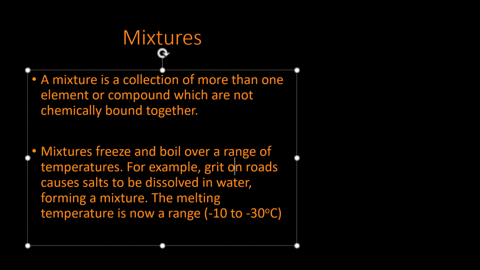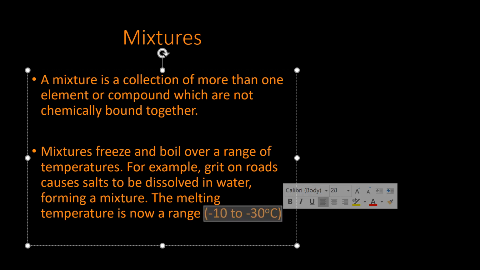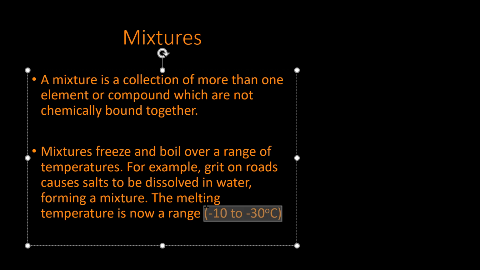And now you have a melting temperature which is a range of temperatures rather than just a single temperature of 0 degrees. And if you see here, -10 to -30 degrees Celsius, okay, it actually alters the temperature and makes it a range. So basically, at any temperature from -30 to -10, that water could actually freeze into ice. And that depends on how much salt and what salt you have in that mixture.